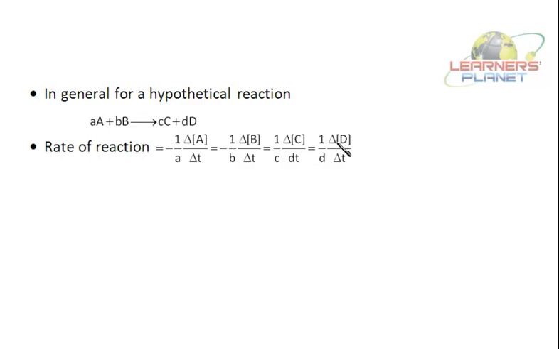And it will be 1 by d, delta D by delta T, right? So the sign over here will be positive for products. So this is how the rate expression for the rate of reaction can be written.